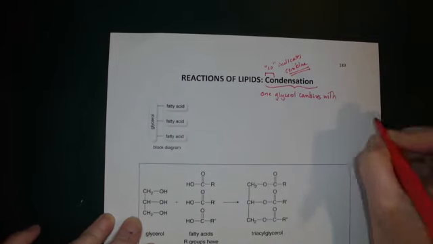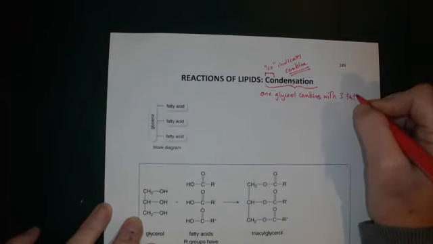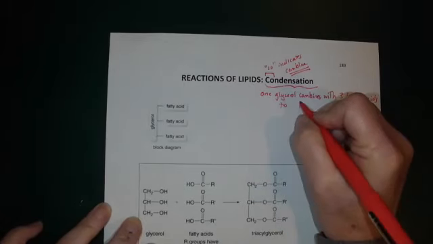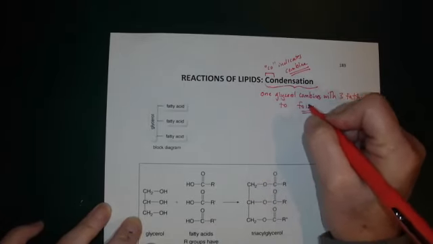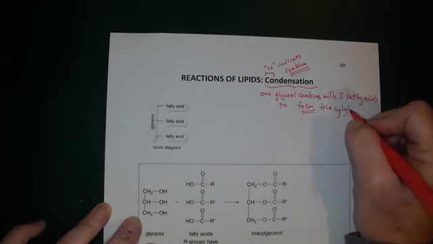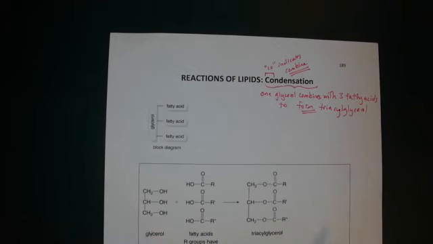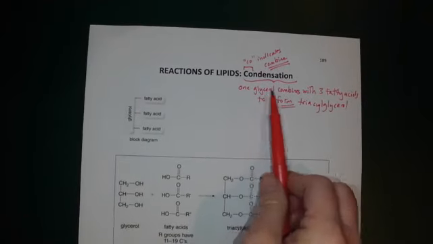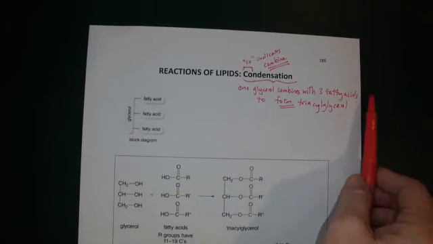One glycerol combines with three fatty acids to form, this is a formation reaction, to form a triacylglycerol. So we are starting to talk about the reaction that will form a triacylglycerol. The reactants will be a glycerol molecule and three fatty acid molecules.